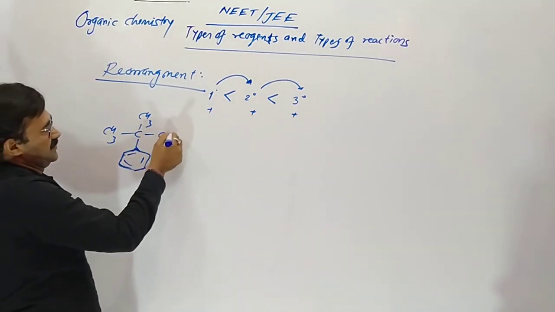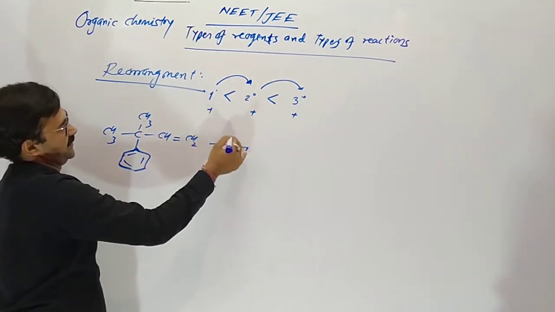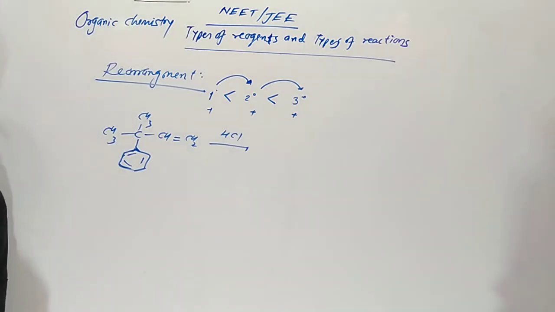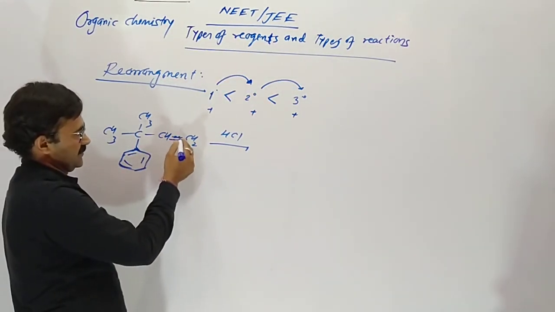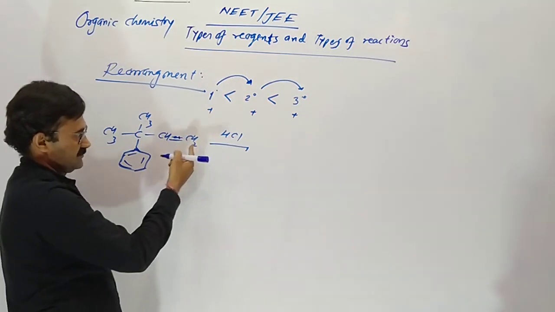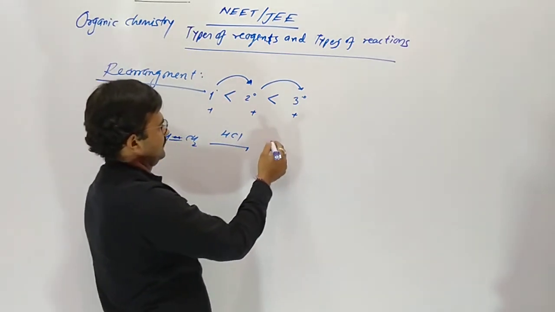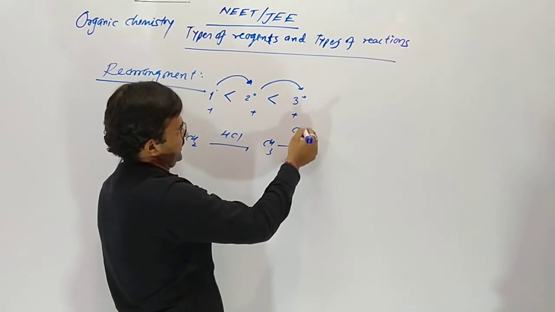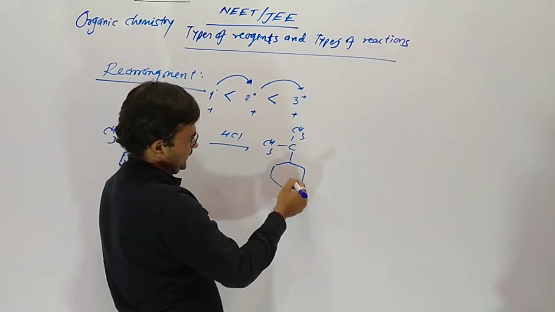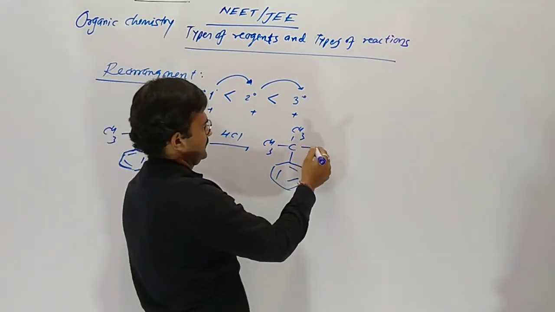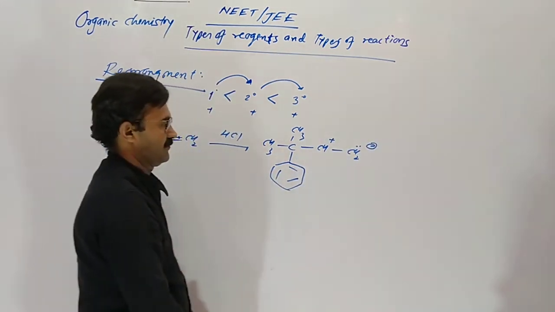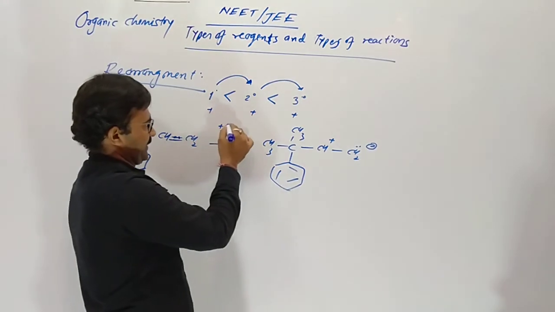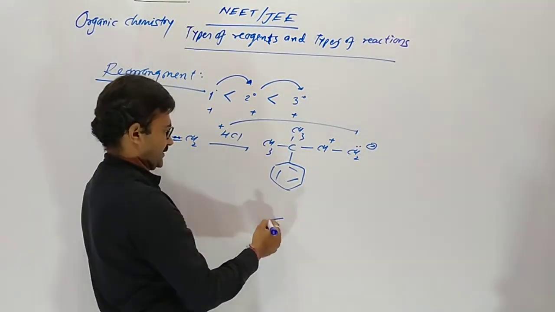Then CH double bond CH2 is there. Reaction with HCl. We know obviously these two electrons move here. So this one became a secondary carbocation. Yes, and here CH2 minus. H plus attacks there. First of all, H plus combines there.